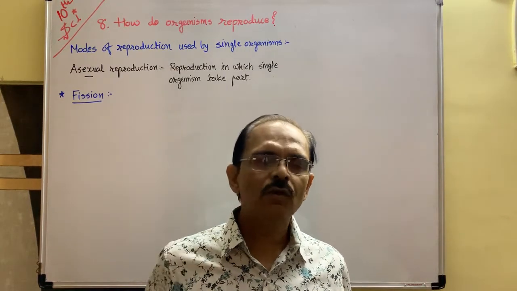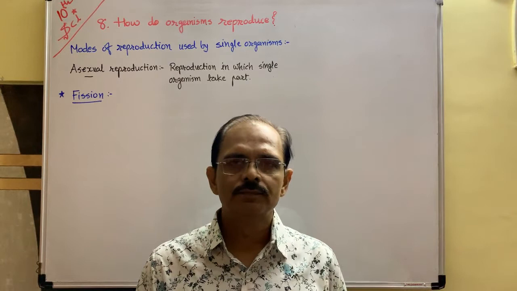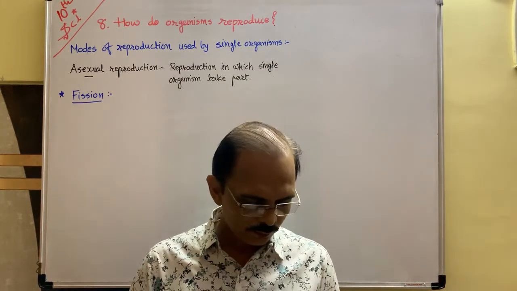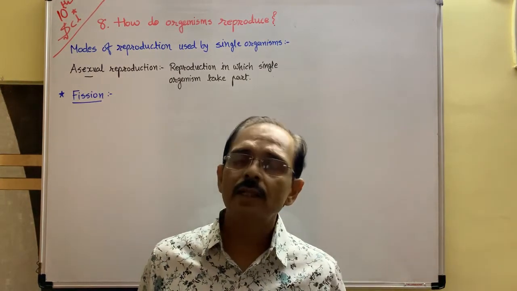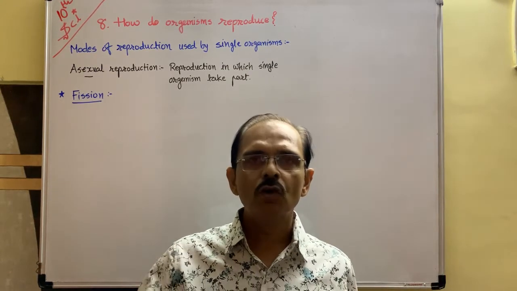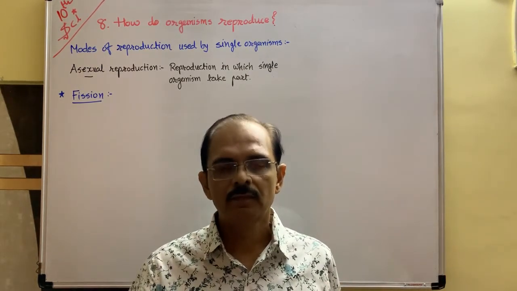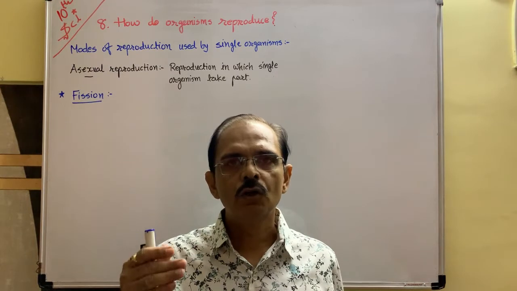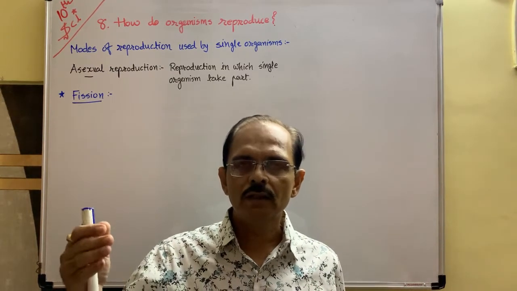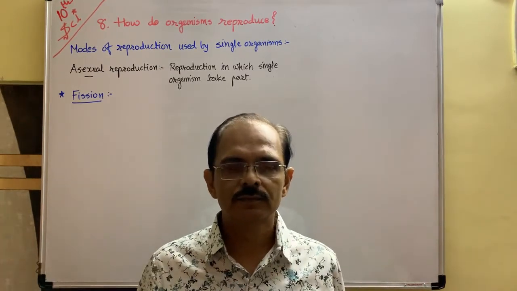But sometimes what happens? Paramecium. As for example, it is said that multiple fission occurs in the dormant condition. Dormant means inactive.